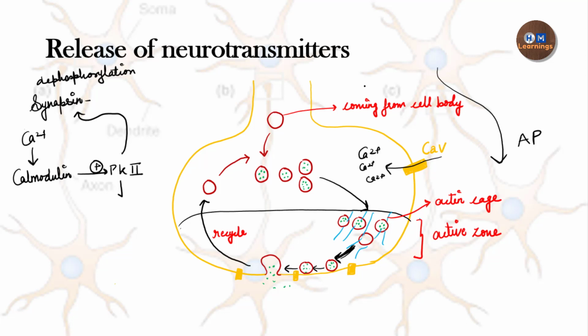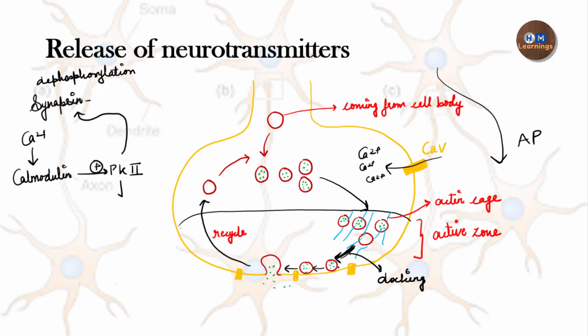So after this, what will happen? There will be a process called docking. So what is docking? The vesicles which are present outside the active zone are moving towards the active zone, and the vesicles in the active zone are moving towards the release sites on the arrival of the first calcium ions, or you can say on the first influx of calcium ions.